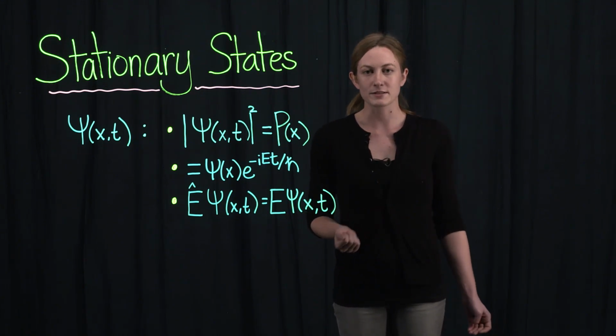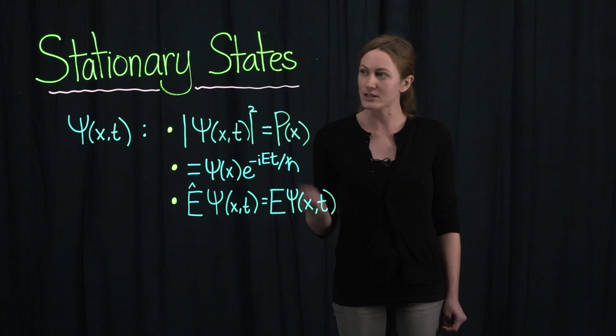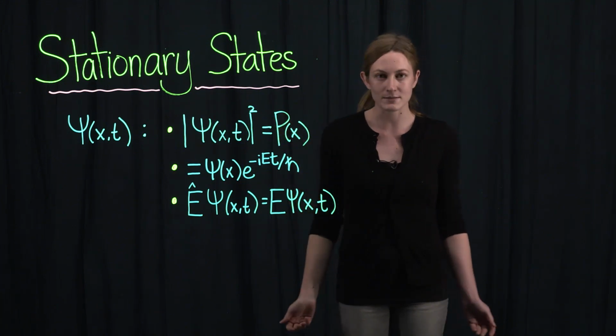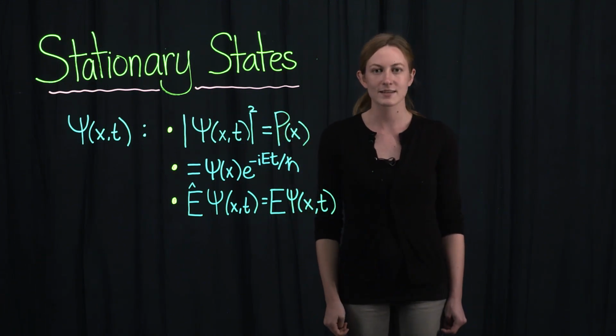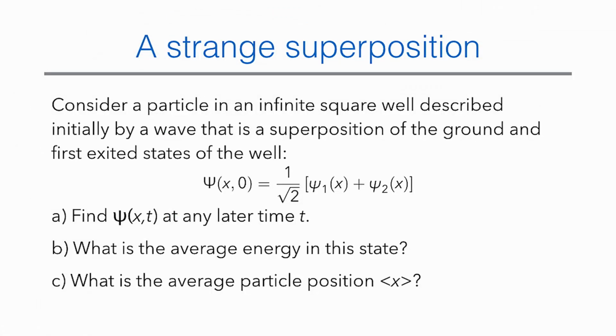By the superposition principle, in general, any linear combination of stationary states is a possible physical state for the system. Consider the following problem. Consider a particle in an infinite square well described initially by a wave that is a superposition of the ground and first excited states of the well. A, find psi of x and t at any later time t. B, what is the average energy in this state? C, what is the average particle position?